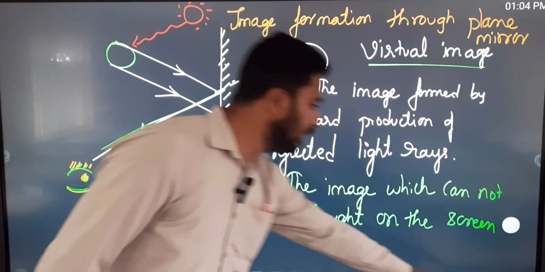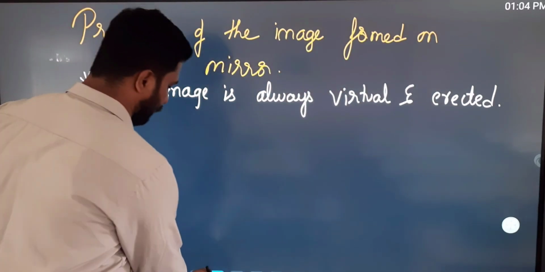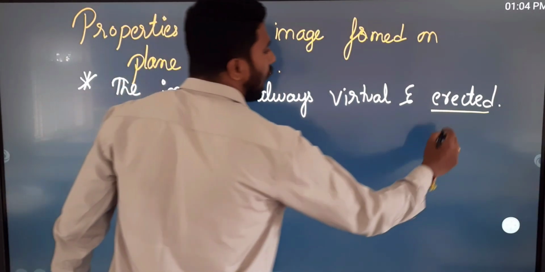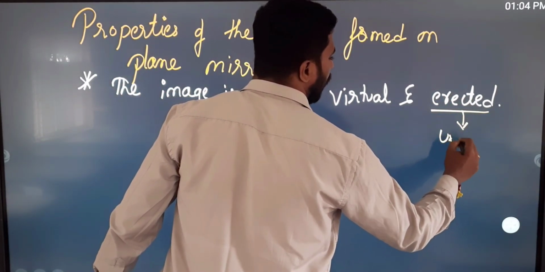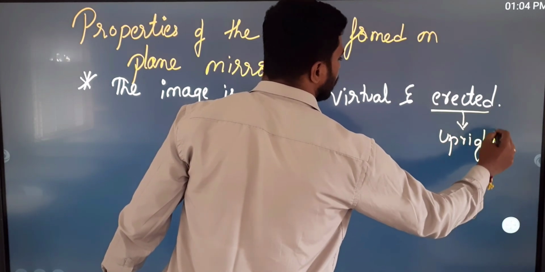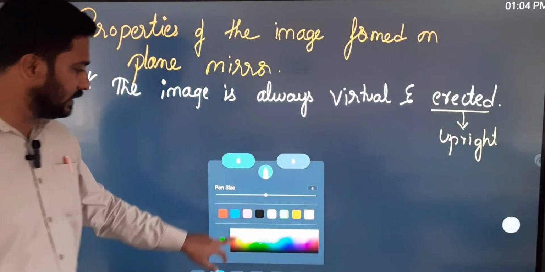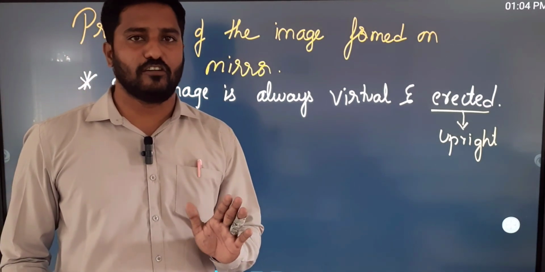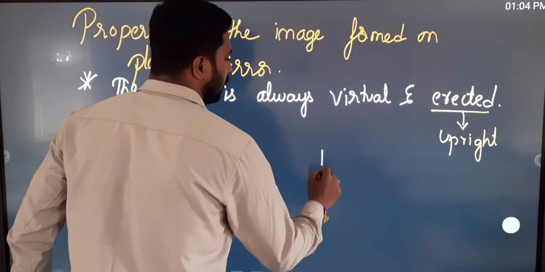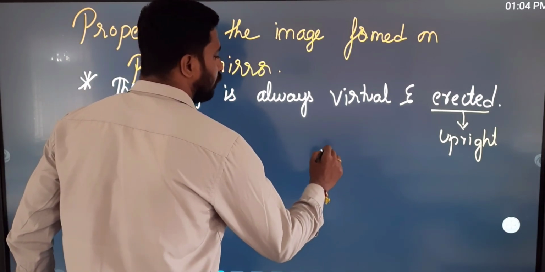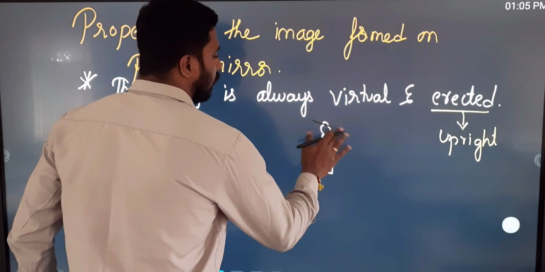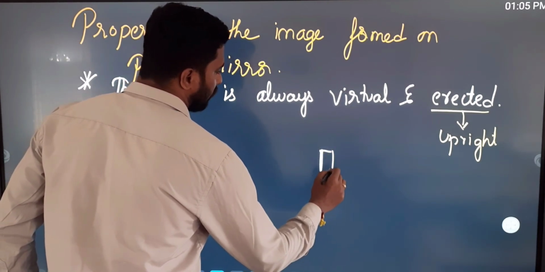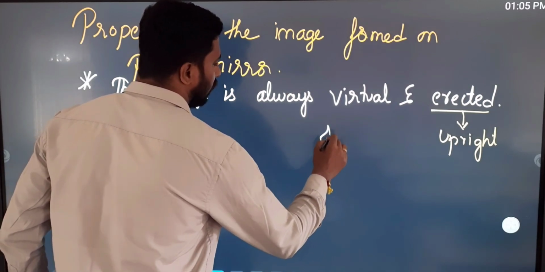Now we will see what we mean by erected. So erected meaning is upright. Upright in the sense that, suppose you keep the image of a candle in front of the mirror.